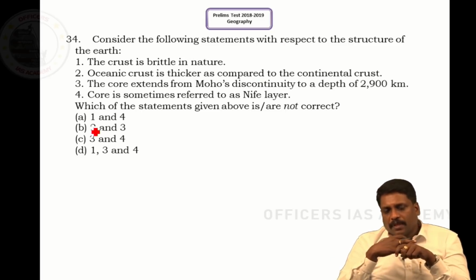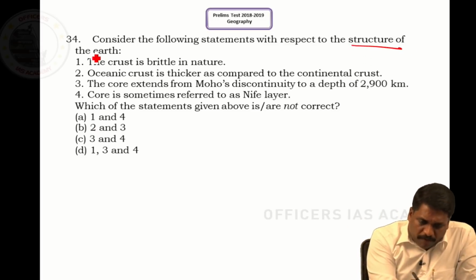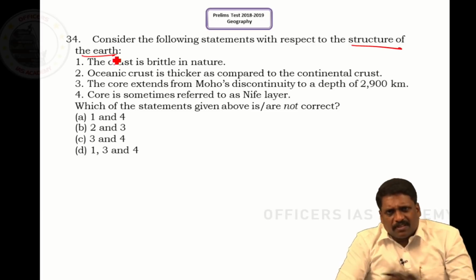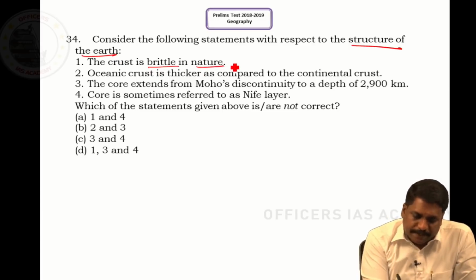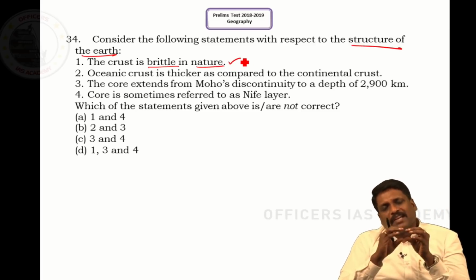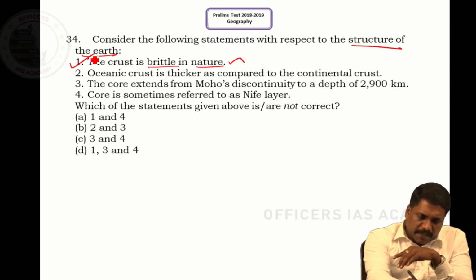Question number 34. Consider the following statements with respect to the structure of Earth. Structure of Earth. It means Earth's interior. The crust is brittle in nature. Yes. Generally, you say lithosphere is brittle in nature, but I understand crust is completely made up of lithosphere. Yes, obviously it is brittle in nature, no denial about it.